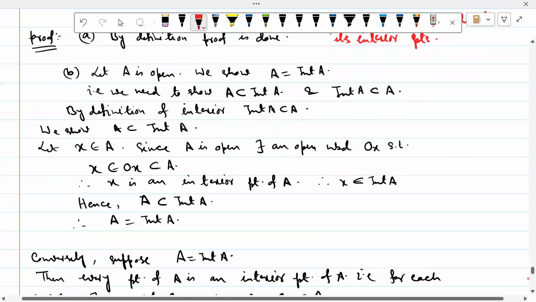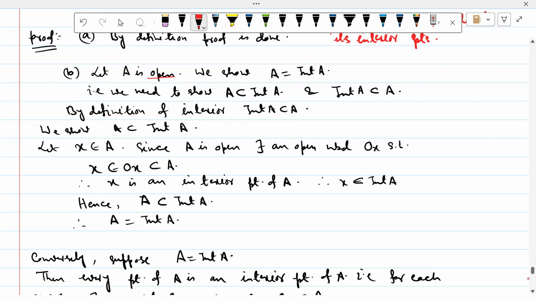So it is very basic. By definition of interior, int A is a subset of A. So we show the converse part, A is a subset of int A. We already assume that A is an open set.